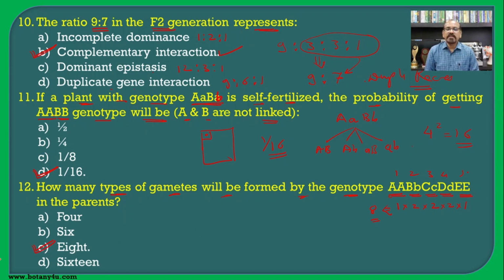We can say that if there is a homozygous condition for all the alleles, there will be 1 into 1 into 1 and so on, so only one type of gamete will be formed. But if there is a heterozygous condition, the number of gametes formed by that particular genotype will be different, and that can be easily identified with the help of this simple method or trick.